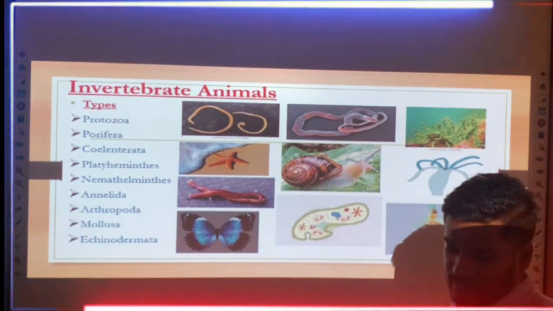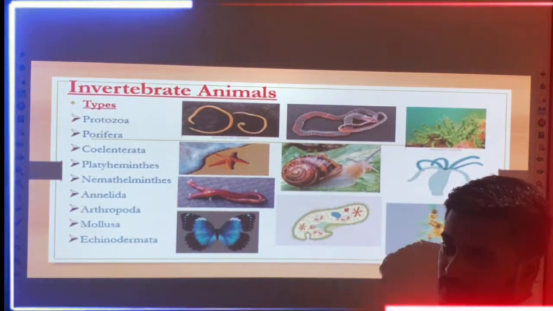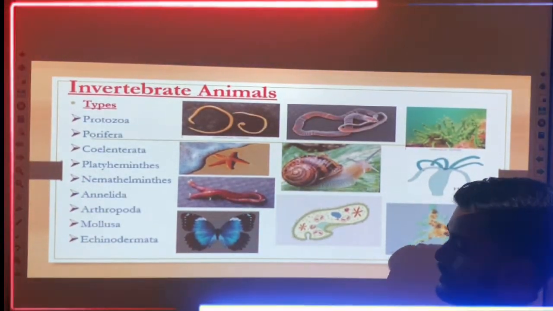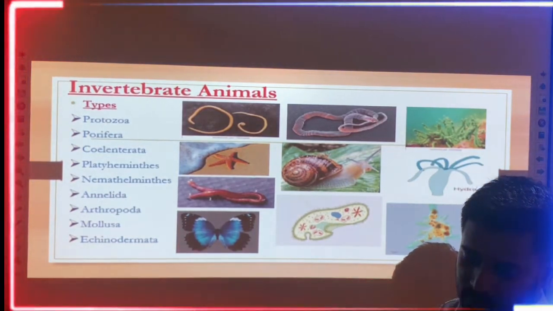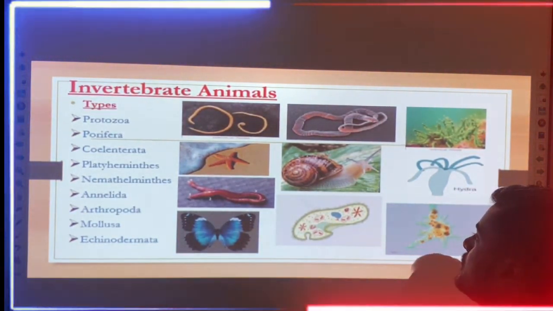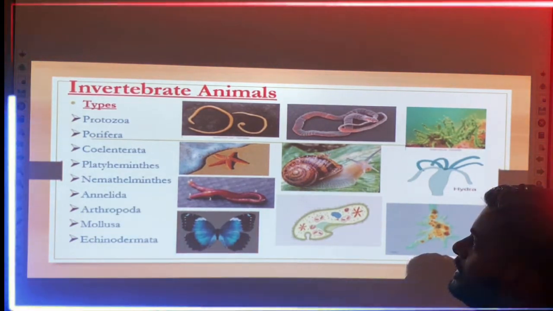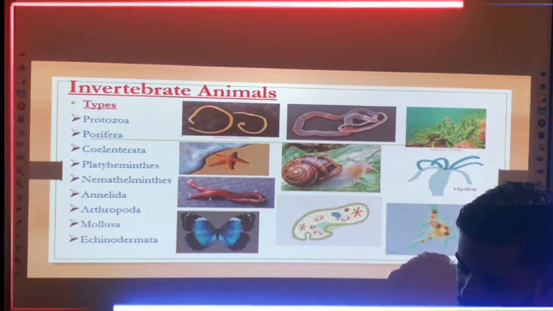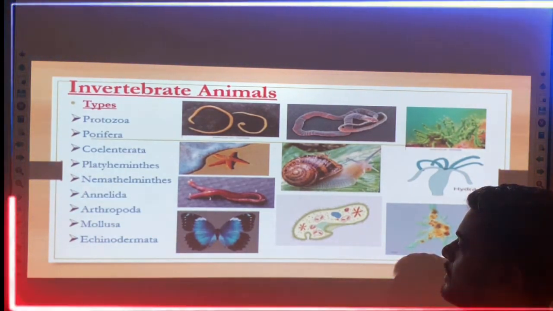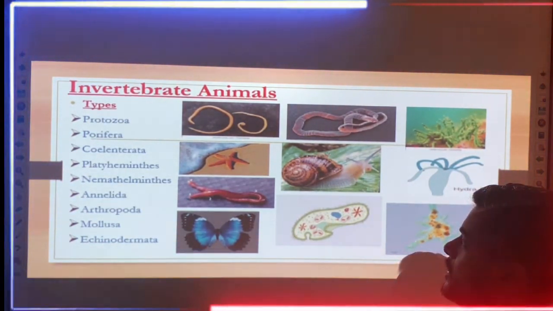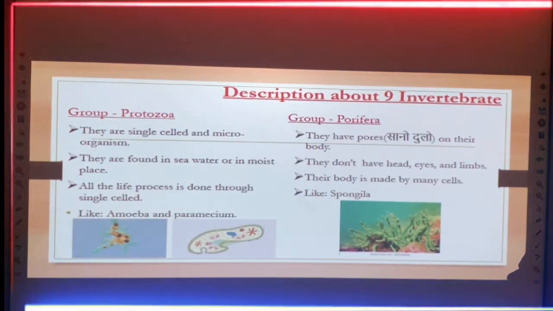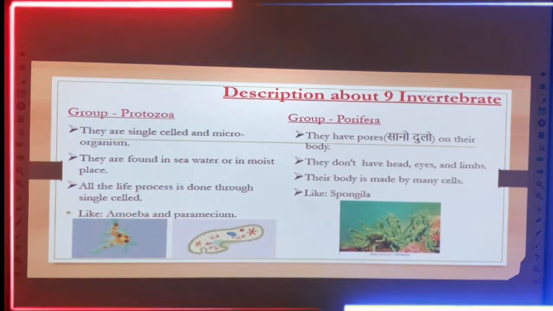And here are some features which belong to these types of the invertebrate animals. After finishing this lesson, you must know which one of the features belongs to which one of the types of the invertebrate animals. And the next slide consists of the features of these 9 types of the invertebrate animals. You can see the description about the 9 invertebrate animals. So the first one is Protozoa.